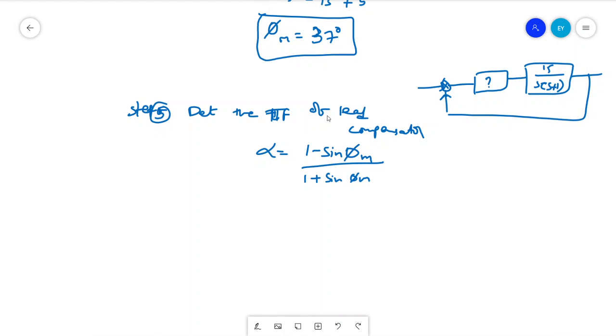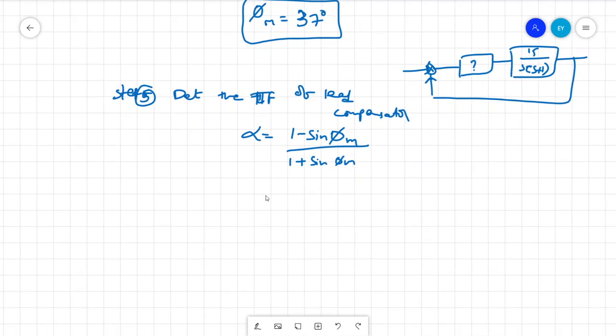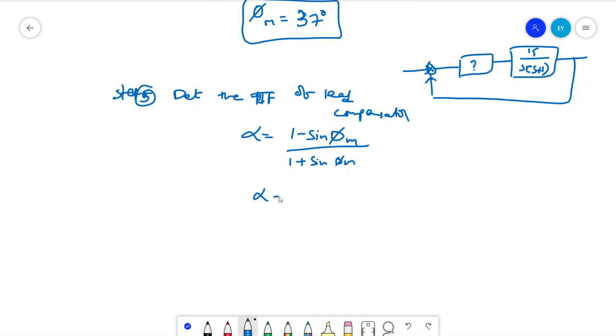Substituting phi m as 37, alpha will be 0.25. Now the decibel magnitude at alpha equal to 0.25 will be minus 20 log 1 by root alpha. This is nothing but minus 6 dB.